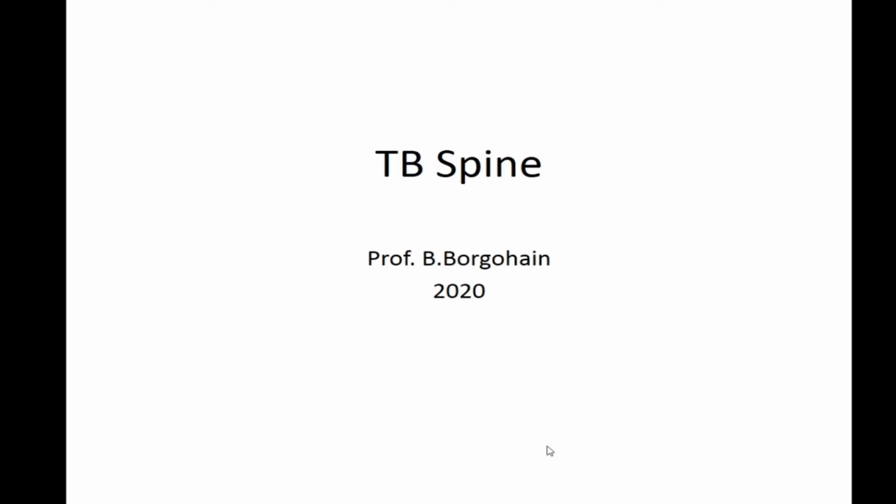So this can have a devastating manifestation, which is known as Pott's paraplegia.